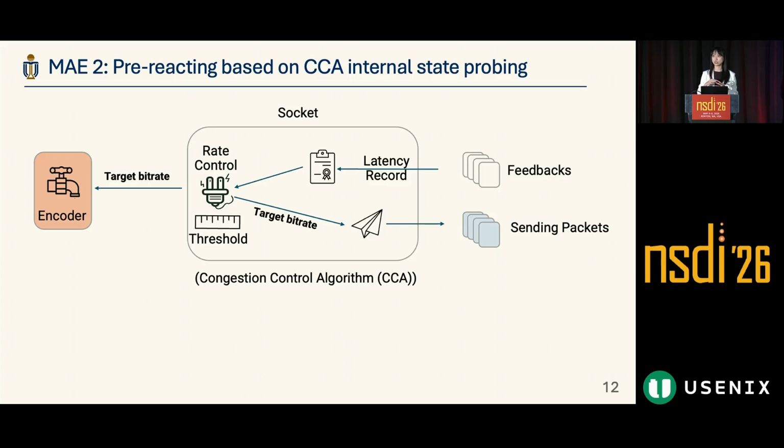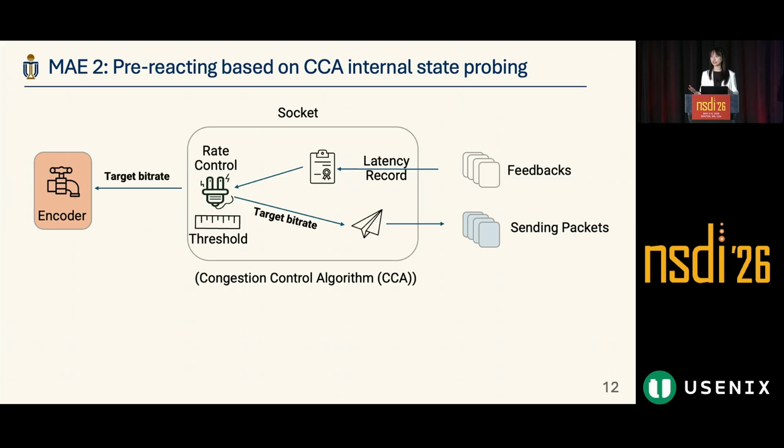They have the internal state to guide the encoder to react. So first, let me introduce the CCA basic process. The CC will take the feedback from the network, and this will have the latency metric. Based on the past latency, the sender will decide the target bitrate, not only for the encoder, but also for the output rate to send the packets out.